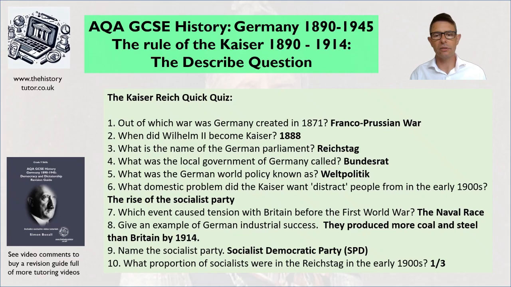So that could be better housing, pensions, health insurance, better conditions of factory, better pay. And so the Kaiser did not want to give all this because he wanted to keep the profits for the rich conservatives and give the money to Germany at the top level and not necessarily for the poor people. Number 7, which event caused tension with Britain before the First World War? And that was the naval race. So the Kaiser was very envious of the British Empire and the British Navy.